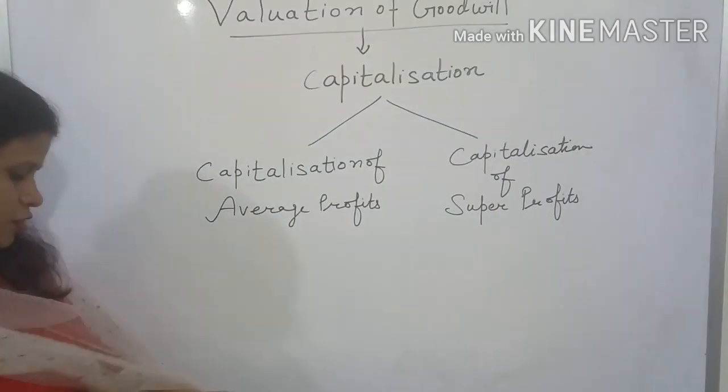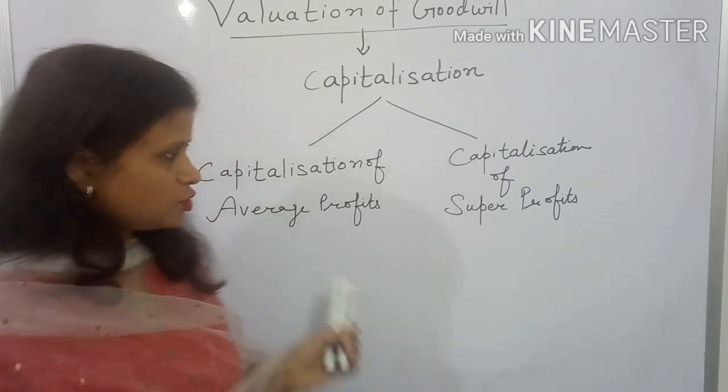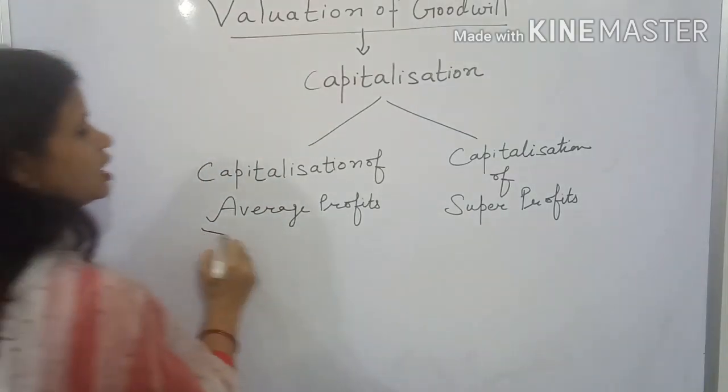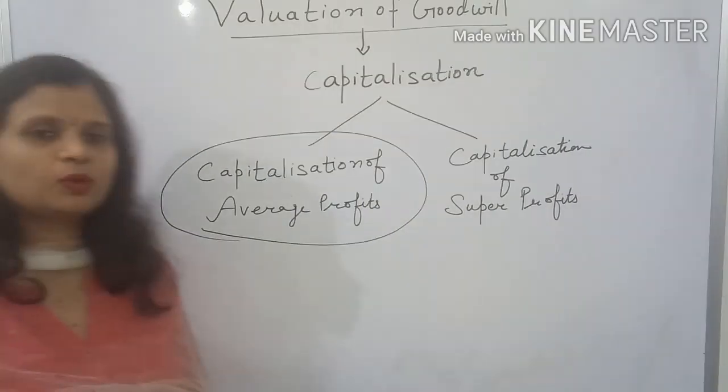Already we know what are average profits and what are super profits. So now first we will do how to capitalize average profits and how to calculate goodwill.